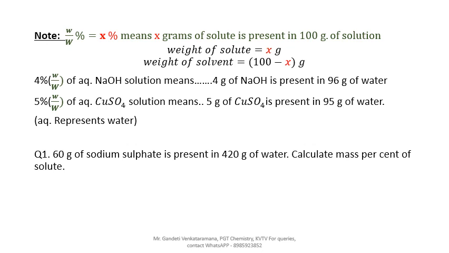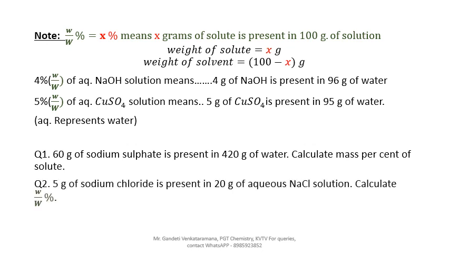Always find out the solute and solvent, then only you can solve the question. Second question: 5 gram of sodium chloride is present in 20 gram of aqueous NaCl solution. Calculate W by W percentage. So 2 questions are homework for you. Try to solve the questions, because solving questions is very, very important.